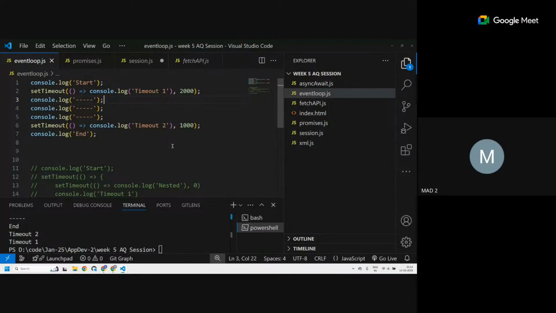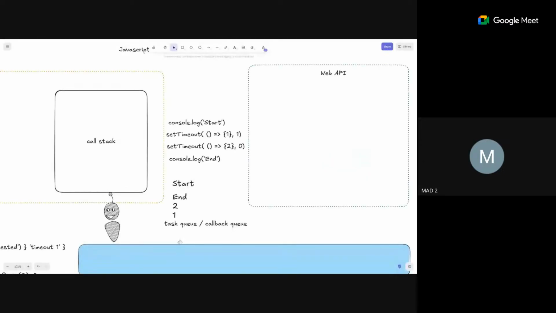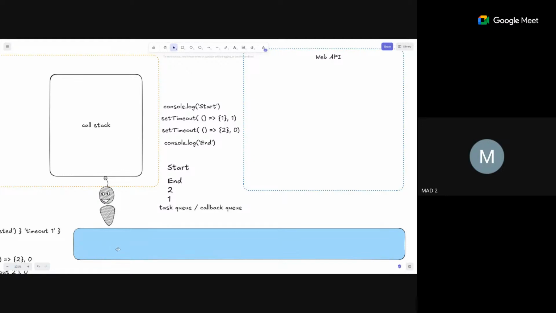Essentially, the synchronous code runs first. It runs until everything is empty and all the synchronous code is done. Then, according to the times, or whenever we receive data from the web API, it gets pushed to the task queue, and in the order it was received, it gets pushed to the call stack and executed. So first all the synchronous code, then the asynchronous code, depending on the time, or if you're using the fetch API, whether the data has been received or not, and so on.